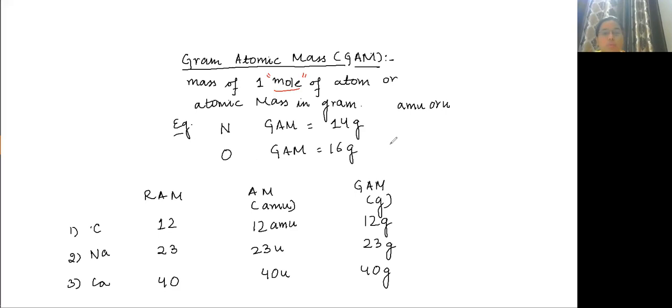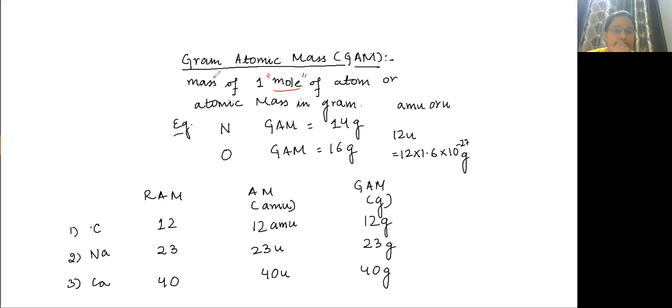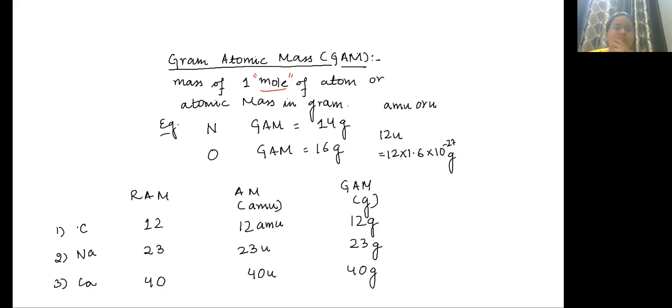This is 12, 12U. So 12U means 12 into 1.6 into 10 to the power minus 27 grams. In grams, this much quantity is there. GAM means 12 grams. So as you can imagine, the mass of one atom is that small. If this is done, can I move to the next slide?